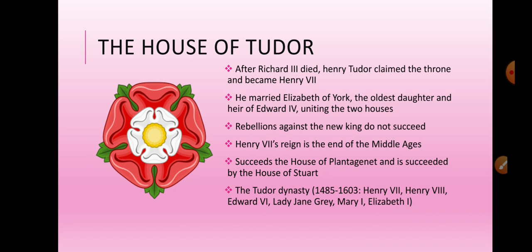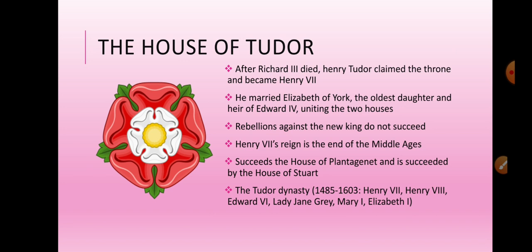Now, of course, rebellions against the new king did not stop, but they did not succeed. There were some allies and supporters of Richard III, but they were not successful. Henry VII's reign is pretty much the end of the Middle Ages in England. A new era starts, which is the early modern history of England.